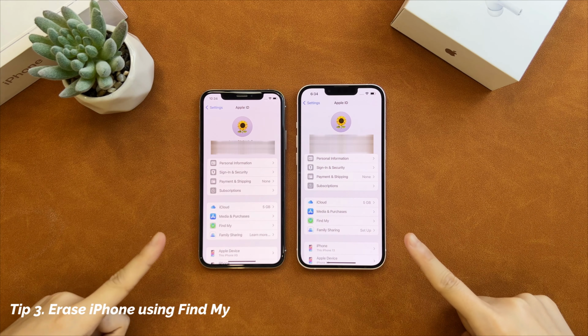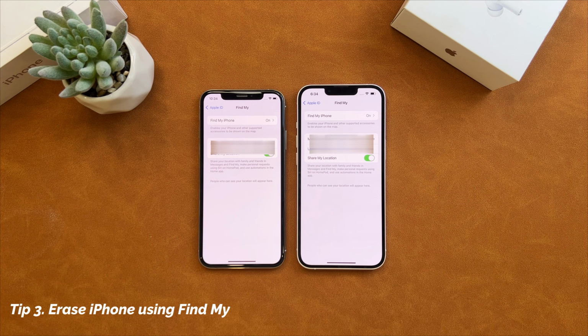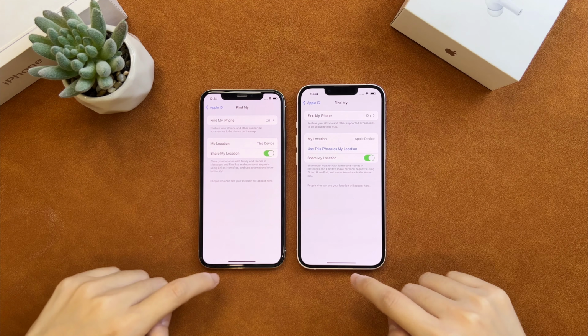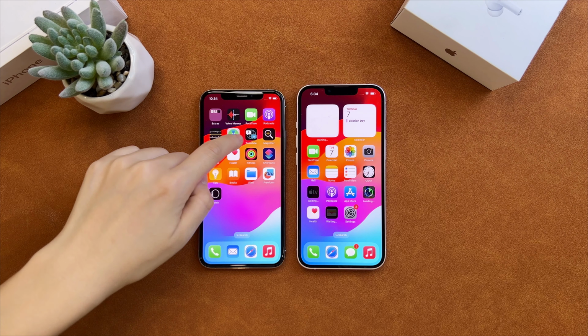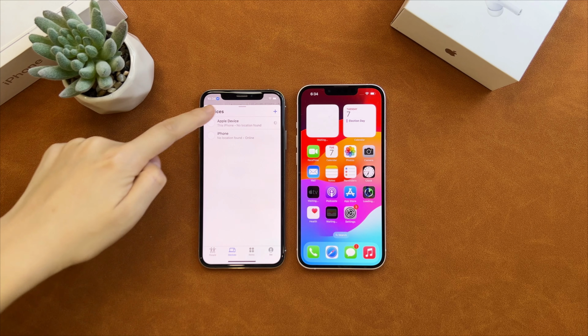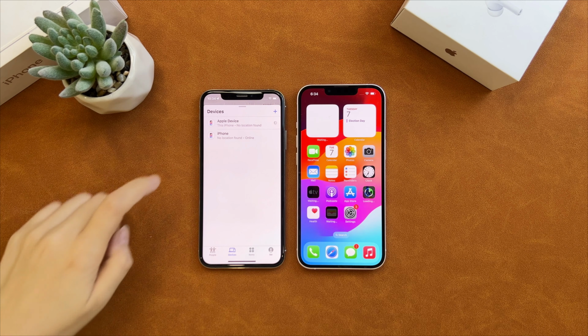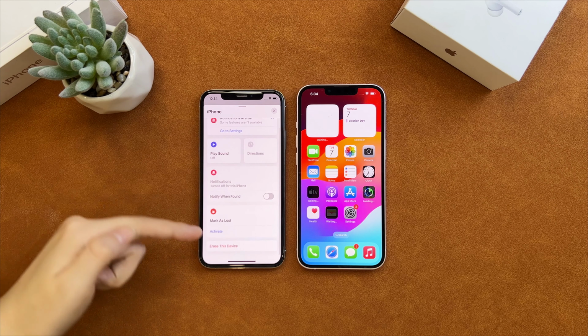The second tip is to erase iPhone using Find My app. If you have another Apple device that signs into the same Apple account, Find My is on, you can try this way. Launch Find My app and go to the devices list. Select the iPhone you want to erase. Scroll down to tap on Erase this device.